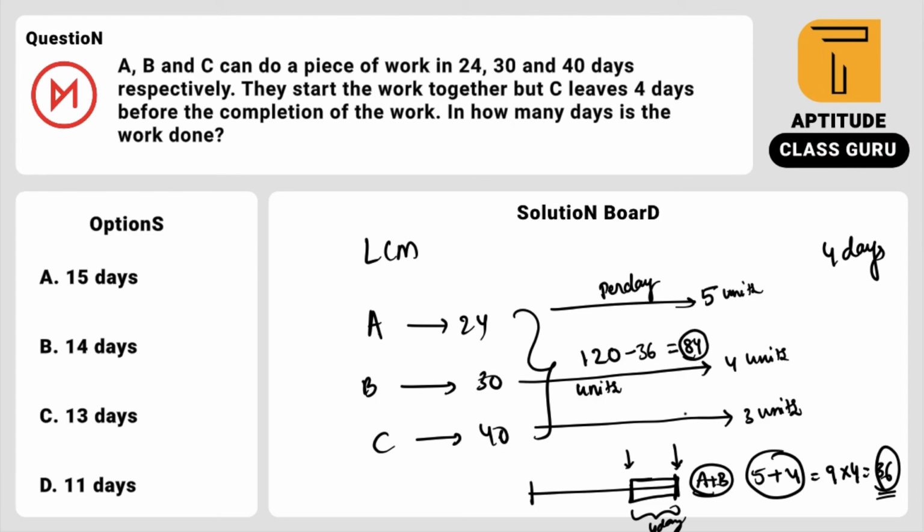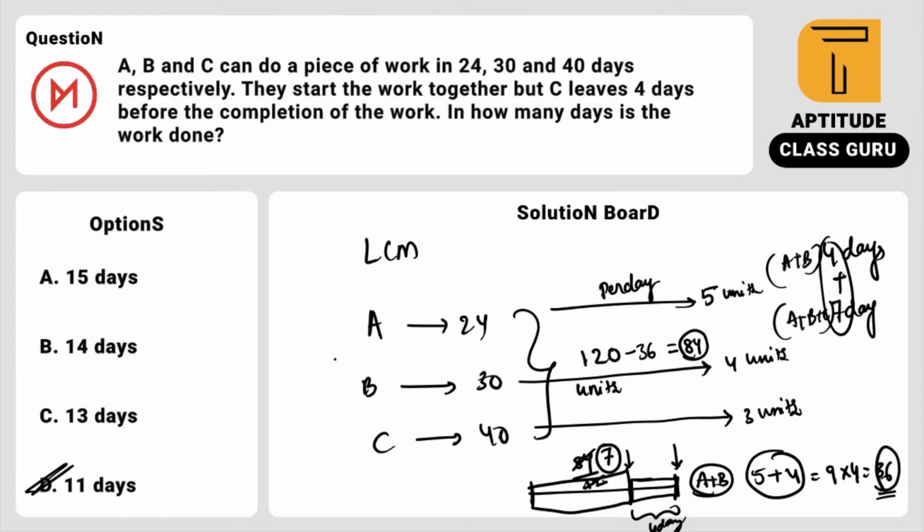So 84 units is completed by A, B, C together. So 5 plus 4 plus 3, the answer is 12. So 84 divided by 12 is 7 days that the 3 members worked together. 7 days A plus B plus C and the last 4 days only A plus B. So the total work is completed in 7 plus 4, 11 days.